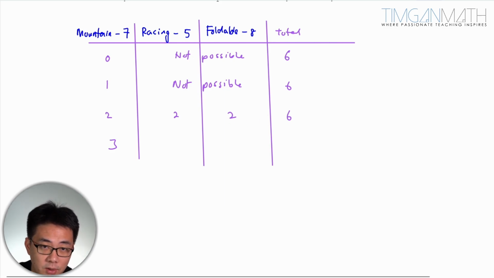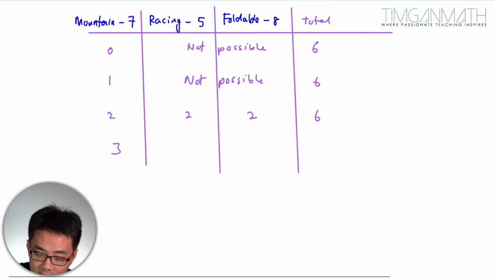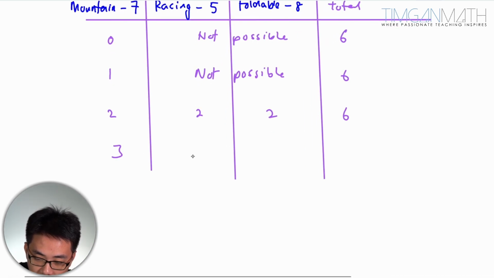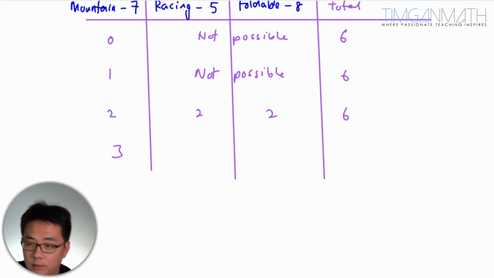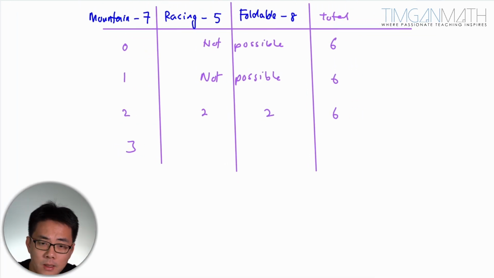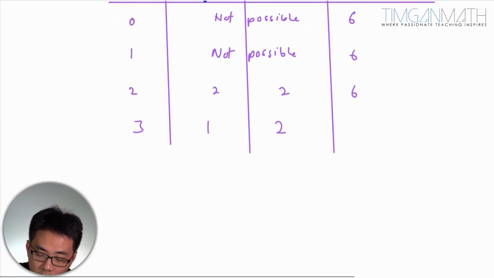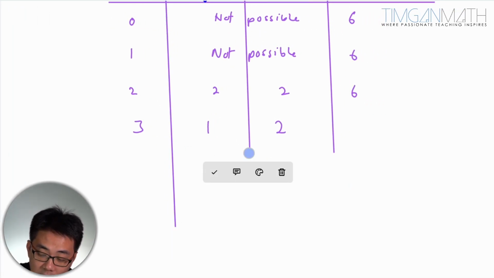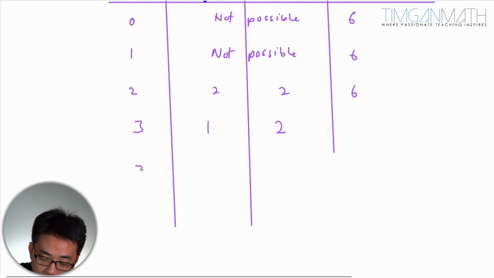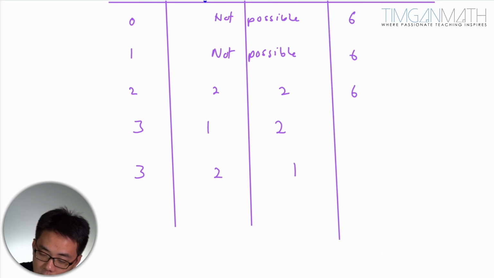So if mountain bike is 3, we need to cap at 2 here, so you can have 2, and this will be 1. But of course, this is not the only case where we get 6. We could also have 3, 2, and 1 here. So this will be a total of 6.